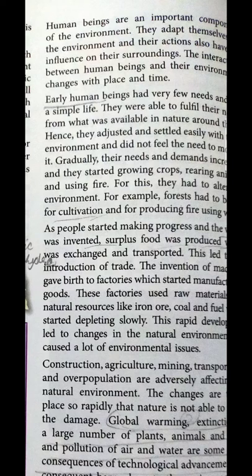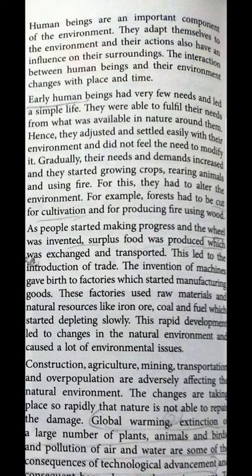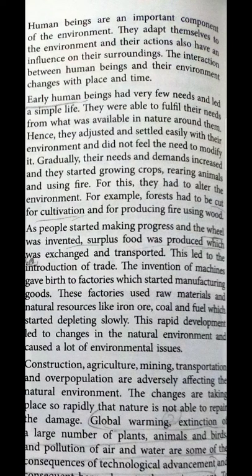But modern human beings are quite aware and well developed, and they plan everything in a better way. Now, in the present scenario, if human beings are doing agricultural activities, they know that storage of food is quite essential to fulfill the need at a particular period of time.